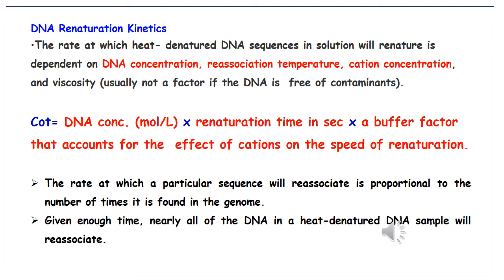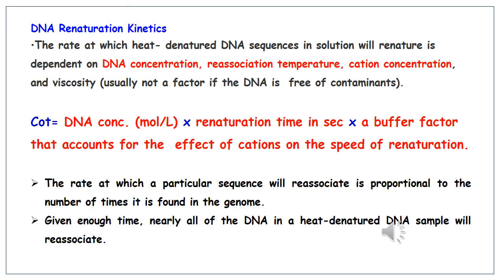DNA renaturation kinetics: the rate at which heat denatured DNA sequences in solution will renature is dependent on DNA concentration, reassociation temperature, cation concentration and viscosity. The COT value equals DNA concentration times renaturation time in seconds times a buffer factor that accounts for the effect of cations on the speed of renaturation.